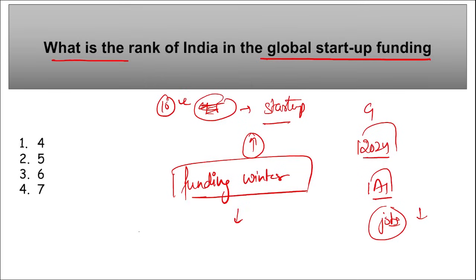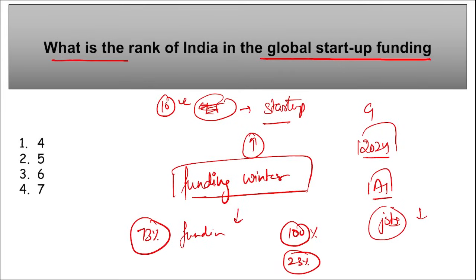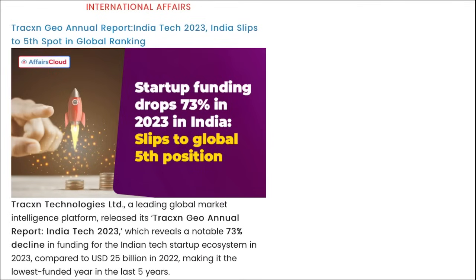So for the same reason, remember recently India saw a decline of 73% funding in the startup. That means if we compare, if say for example 100% was your funding before 2022, in 2022 it has been just reduced to 23%, right? And here only it is asked that what is the rank of India in this global startup funding. So India stood at 5th position. Let me show you the data.